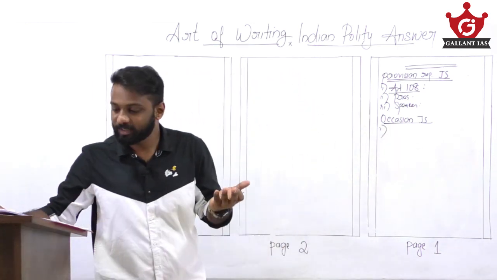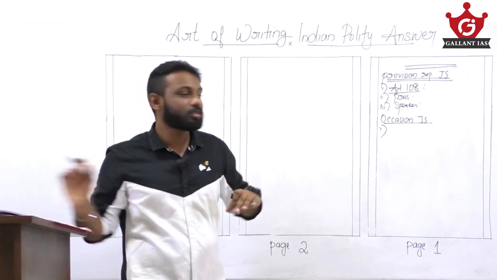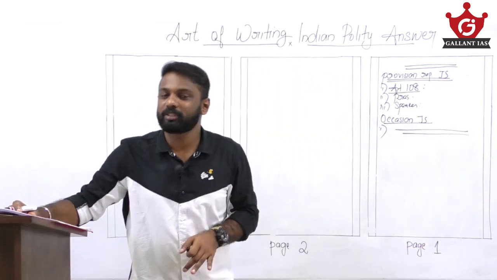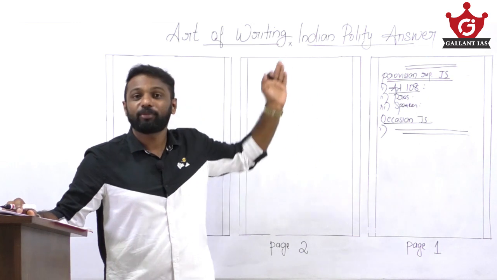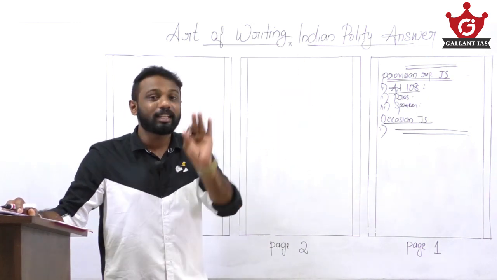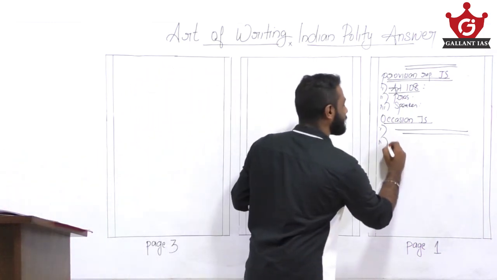What all are the 3 conditions? When a bill after passing in the first house is rejected by the second house, that's one condition. We know that. I hope you all know about the joint sitting. Okay, so see here we are not going to enrich our contents, but we are focusing only on how to write a polity answer. So there are 3 conditions when a deadlock can happen. So please write those 3 conditions.